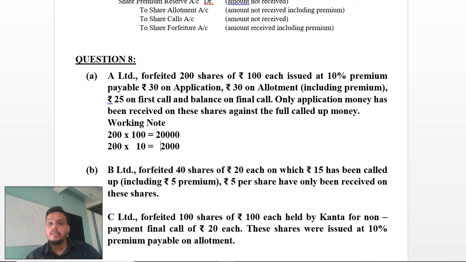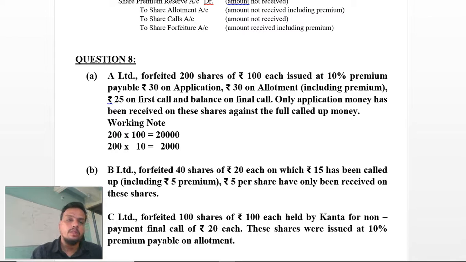But here it has been clearly mentioned that all the money has been called up, but the 200 shareholders have not paid even after the application money. Application money has been paid, but after that the allotment, first call and final call have not been received by the company. So you have to be careful with the premium also. Here in this question the premium is included, but the premium is not paid.